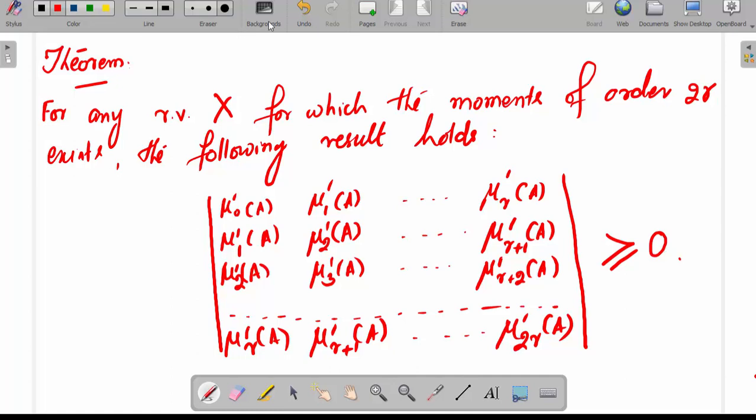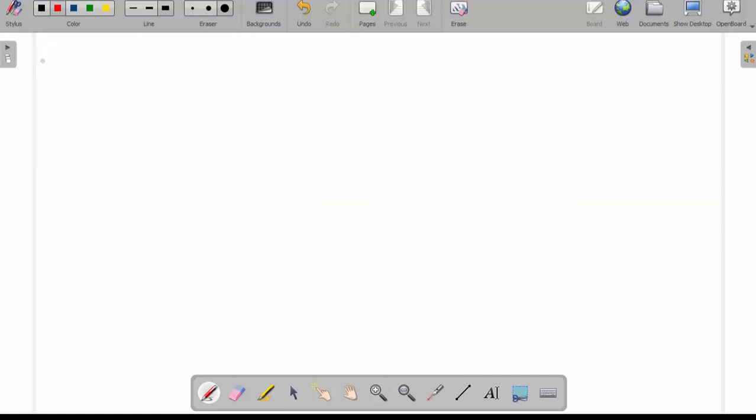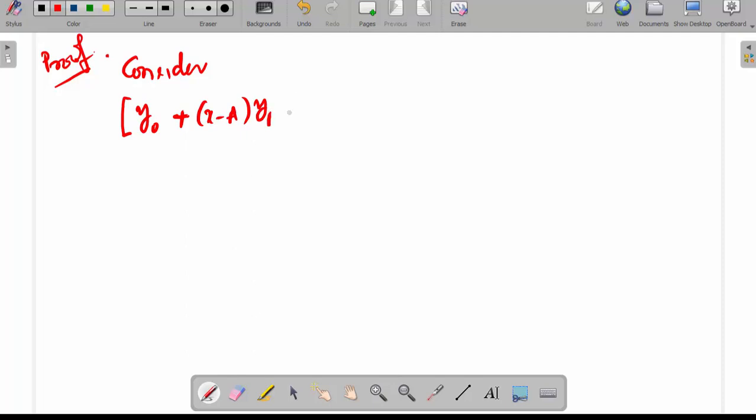Now we shall prove this. Consider y0 plus x minus a, y1 plus x minus a whole square, y2 plus up to so on plus x minus a to the power r, yr.